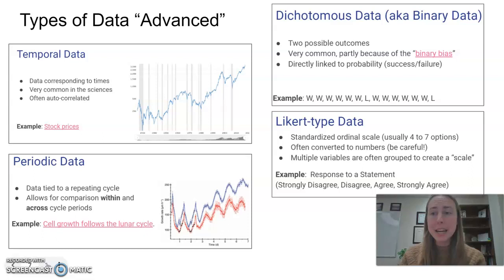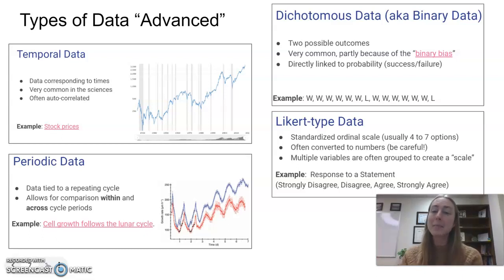There's also dichotomous data, which is also known as binary data, and that's just where there's two possible outcomes. So you can see in our shark data before, there was a column for fatal. Was the shark attack fatal? It was a yes or no. That would be an example of dichotomous data. We called it categorical, which is the Common Core vocabulary, but dichotomous or binary would be a more precise term for that. There's two possible outcomes. It's a success or a failure. They died or they didn't die in that particular example.